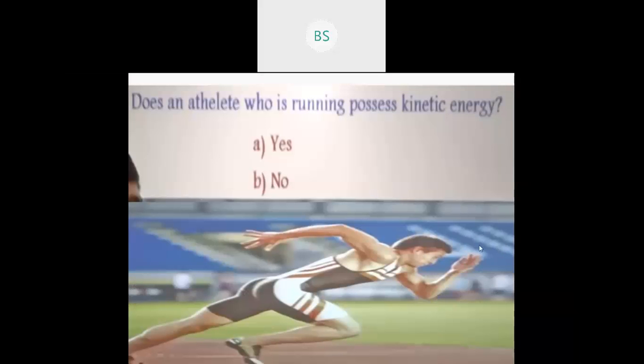So children, here I have given you one example, you can just read here. Does an athlete who is running possess kinetic energy? What do you think? Yes or no? Yes, very good. Because the athlete is running, that means obviously he is in motion, correct?